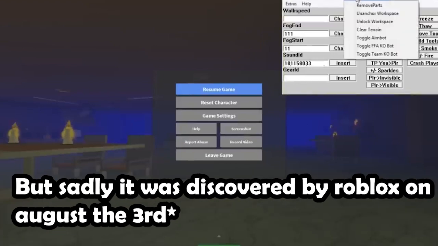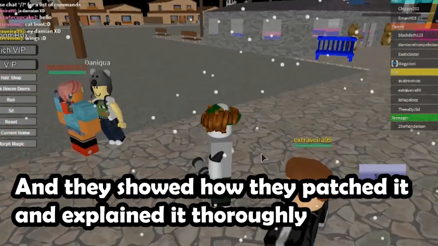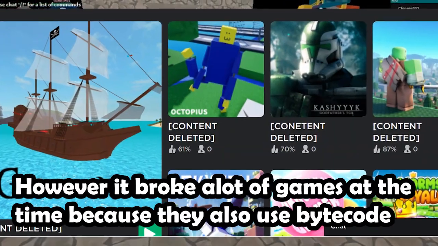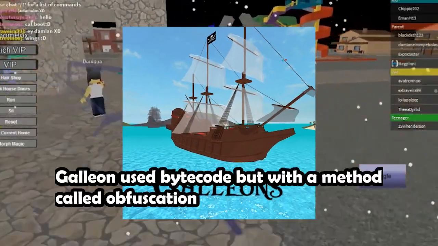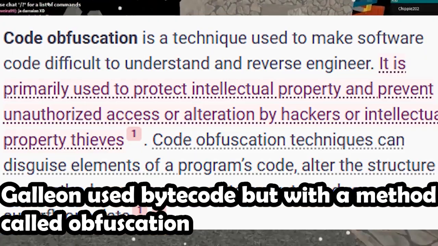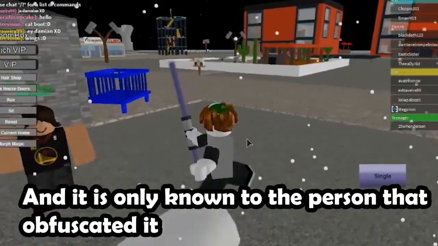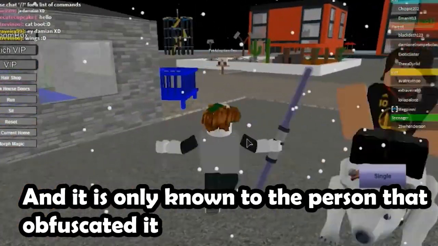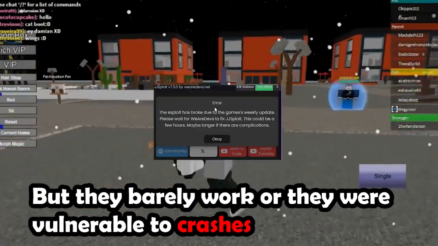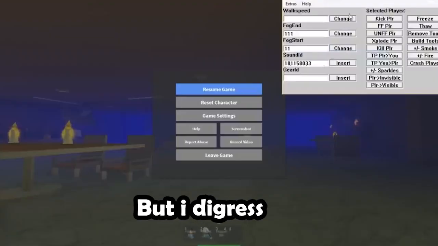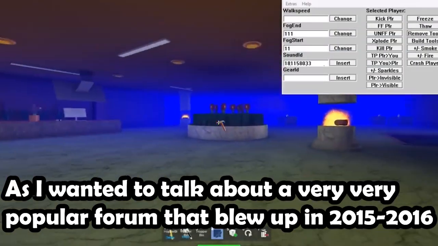But sadly, it was discovered by Roblox on August the 2nd, and they showed how they patched it and explained it thoroughly. However, it broke a lot of games at the time because they also used bytecode, most notably Galleon. Galleon used bytecode but with a method called obfuscation, which is basically rearranging code to make it hard to understand, and it is the only known game that was obfuscated. Don't get me wrong, there were still ways to do exploits or scripts, but they barely worked or they were vulnerable to crashing.